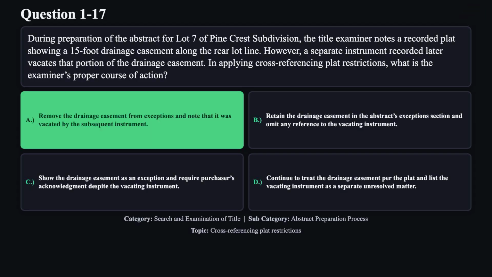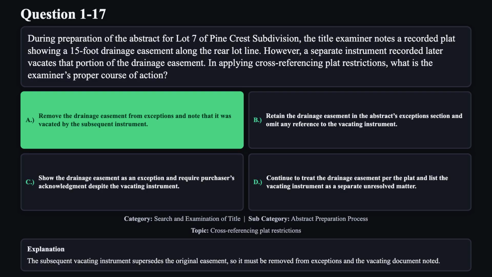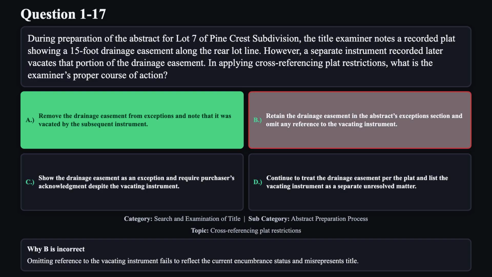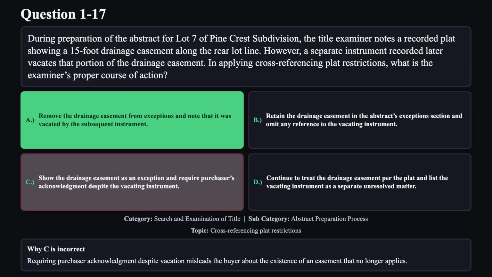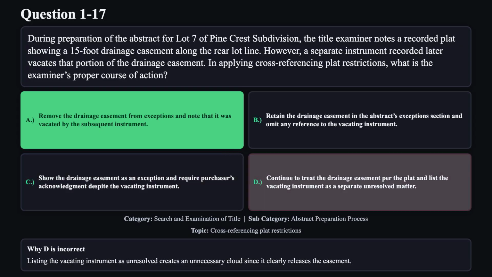The correct answer is A. The subsequent vacating instrument supersedes the original easement, so it must be removed from exceptions and the vacating document noted. Reason B is not correct. Omitting reference to the vacating instrument fails to reflect the current encumbrance status and misrepresents title. Reason C is not correct. Requiring purchaser acknowledgement despite vacation misleads the buyer about the existence of an easement that no longer applies. Reason D is not correct. Listing the vacating instrument as unresolved creates an unnecessary cloud since it clearly releases the easement.